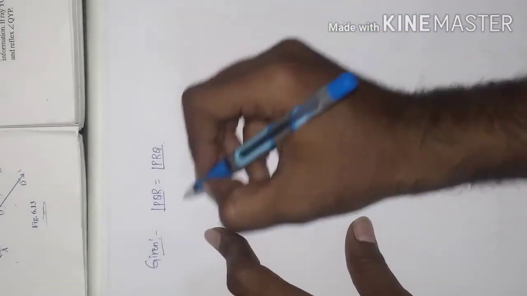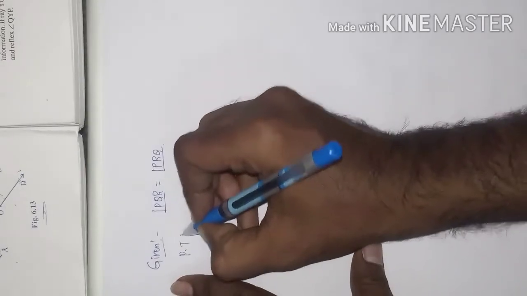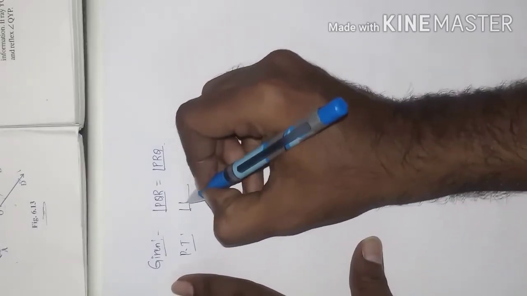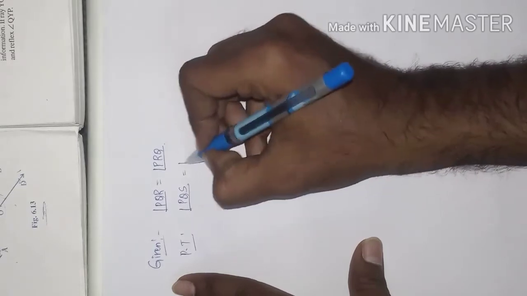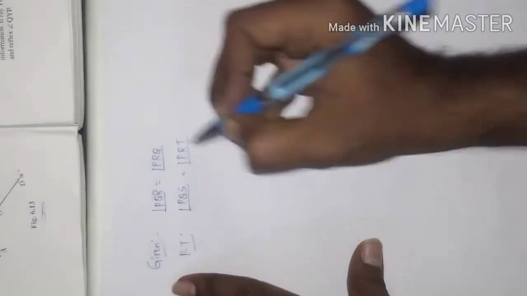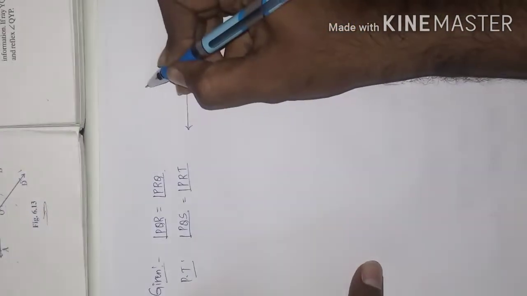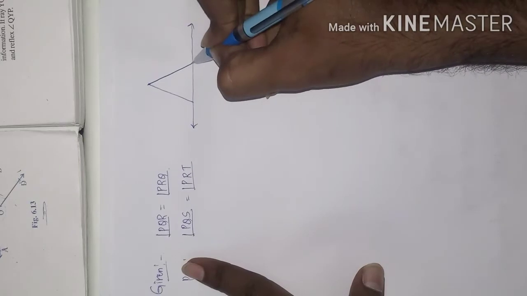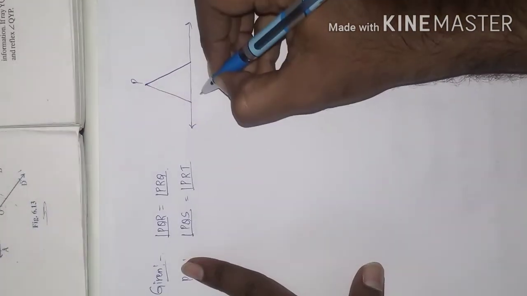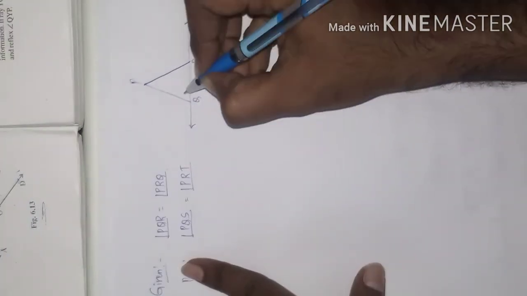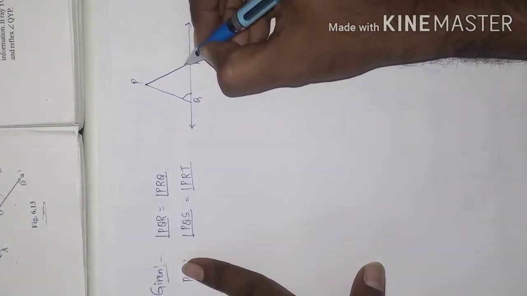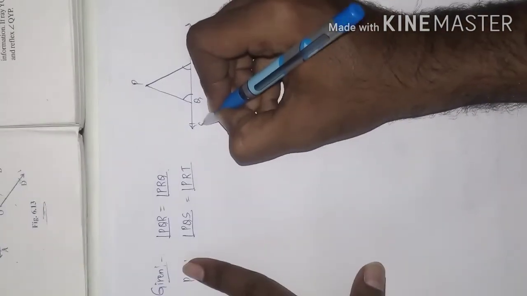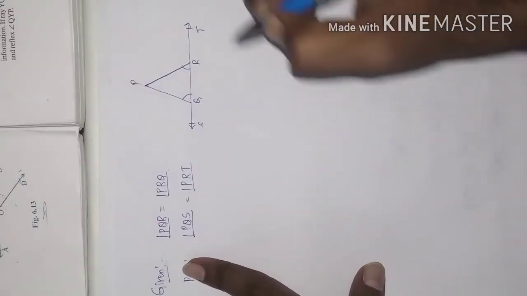This is the given, and we have to prove that PQS is equal to PRT. Okay, we'll draw the diagram here. This is the point S and this is the point T.